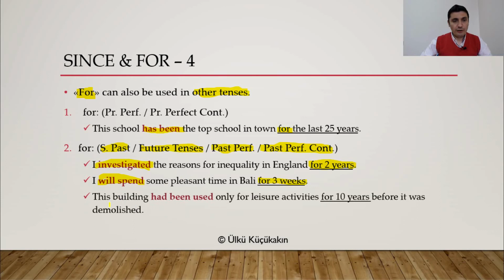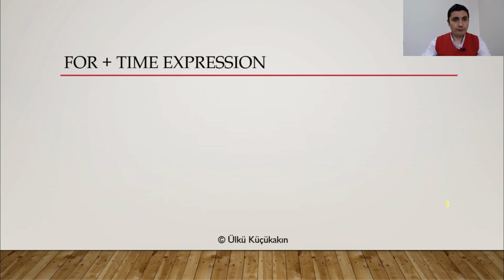Now, this building had been used only for leisure activities for 10 years before it was demolished. Again, this building had been used in past perfect, past of past, for a long time, for 10 years before it was demolished. So this is perfectly fine.